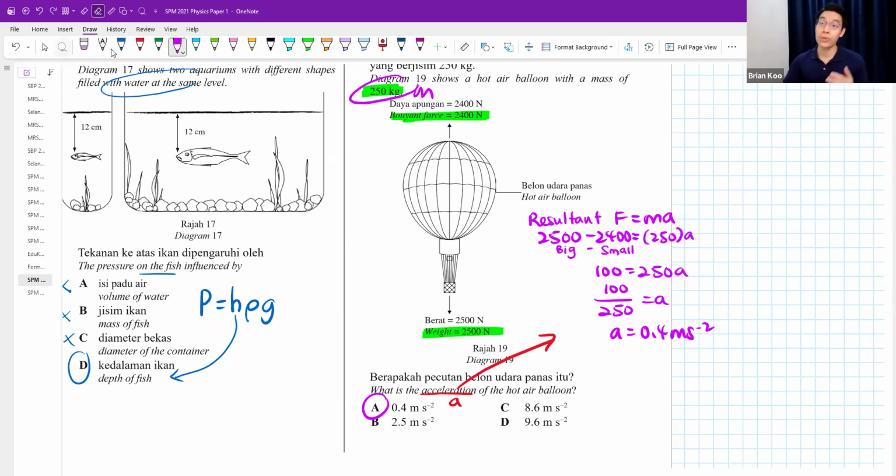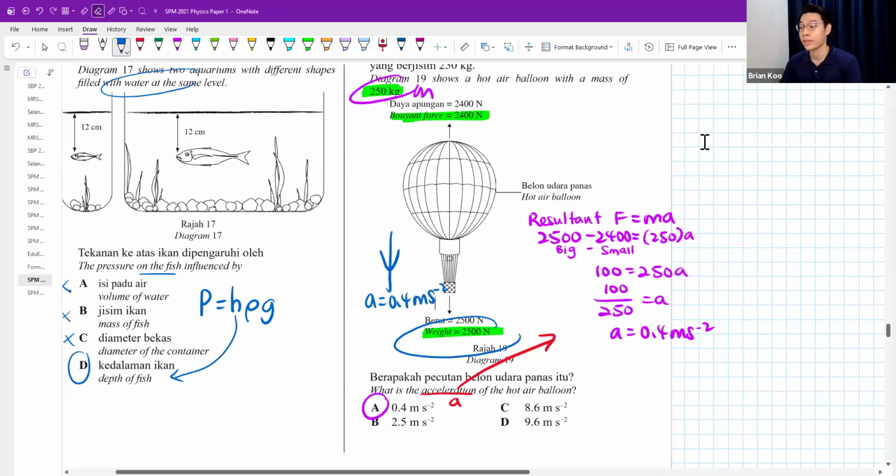Okay, that means, because by the way, the weight is pulling harder, the weight is stronger, this hot air balloon will slowly accelerate downwards at 0.4. Okay, can.